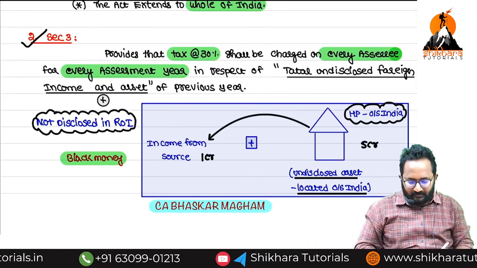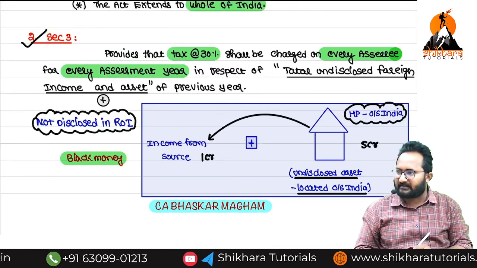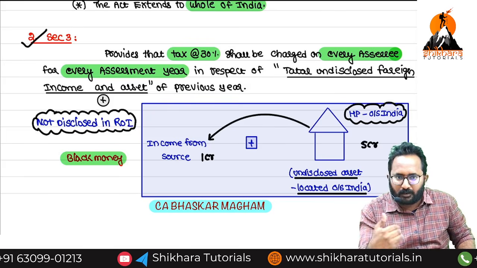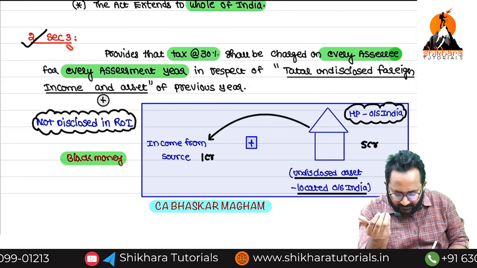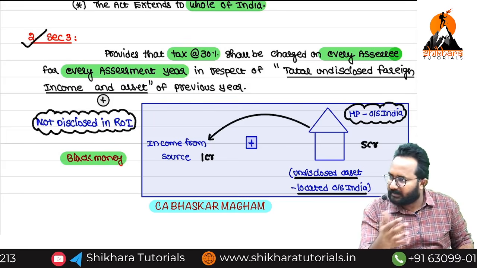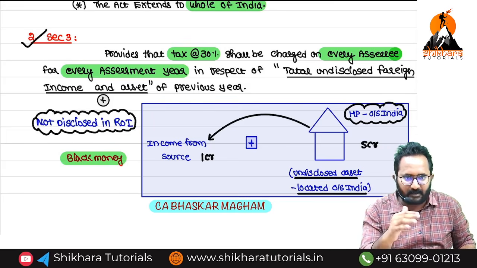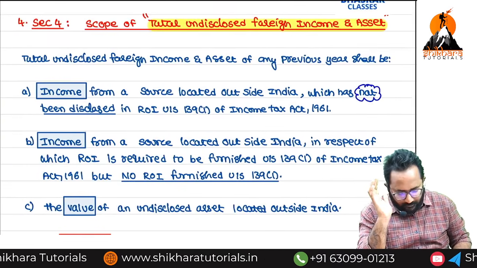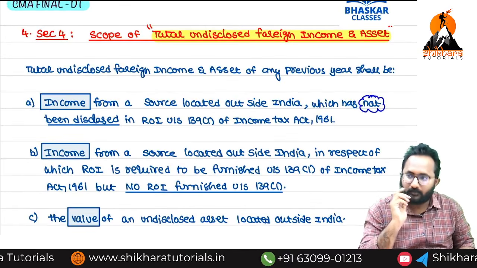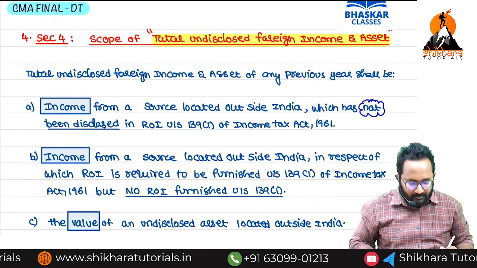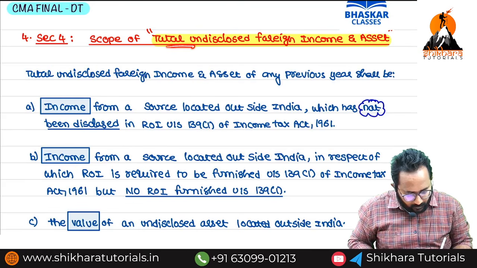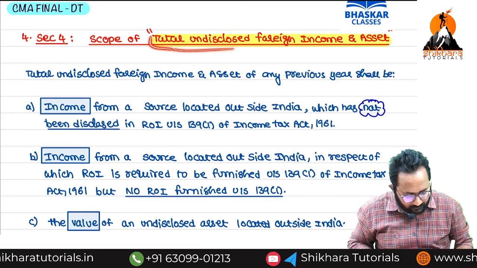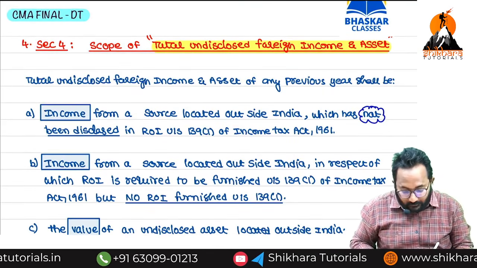Now I will call section 3 the charging section, because the clarity on which amount we are going to levy the tax is given in section 3 only. That's why it is the charging section for the entire Black Money Act. Next section, please refer to section 4. Now you tell me, on this amount we are going to levy tax at how much rate? 30%. What is the scope?